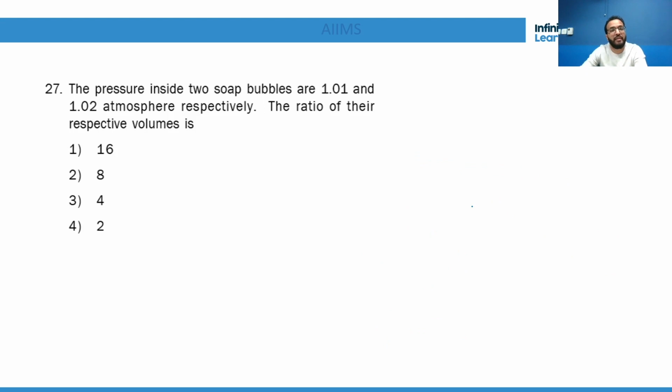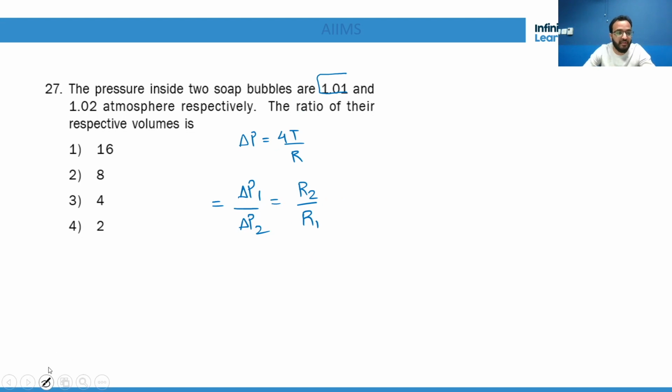Okay. Now the pressures inside two soap bubbles are given. What is the formula for excess pressure? ΔP = 4T/R. So ΔP1/ΔP2 = R2/R1. Here 1.01 is the inner pressure, so the excess pressure is 1.01 minus 1, over 1.02 minus 1.